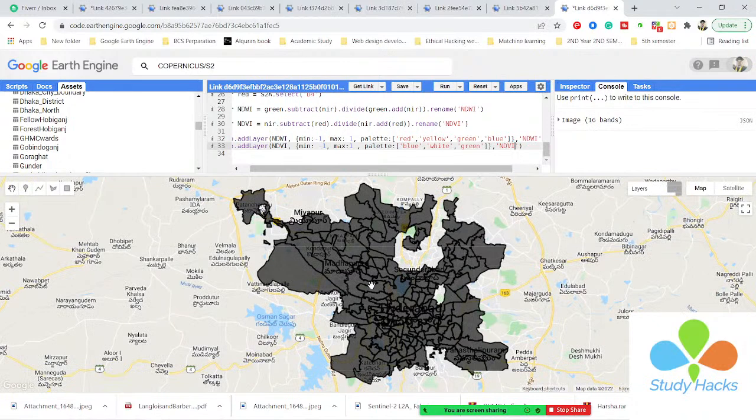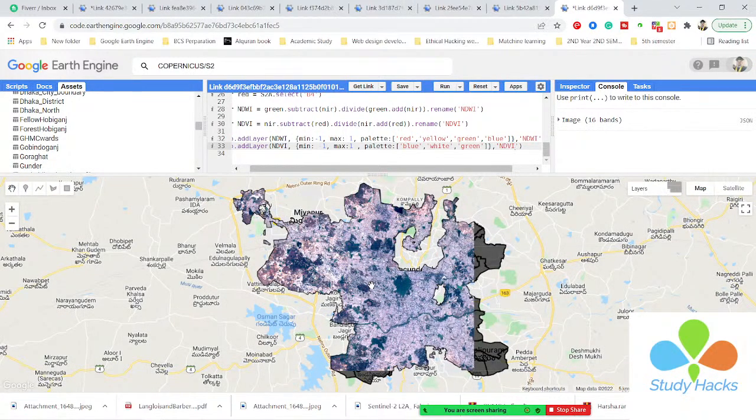And if you want to check the pixel value, dense vegetation shows a positive pixel value.